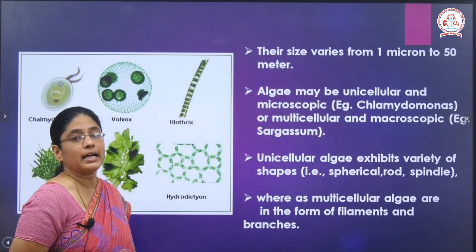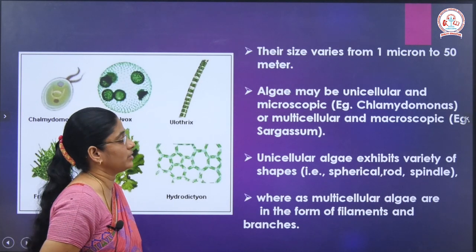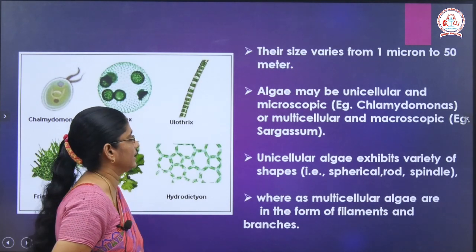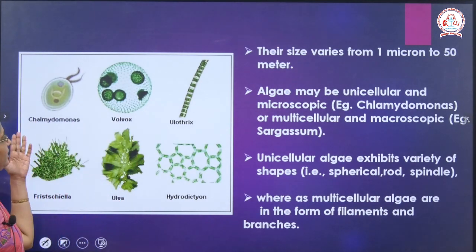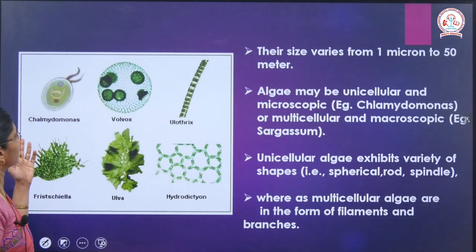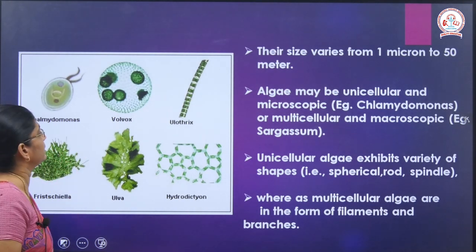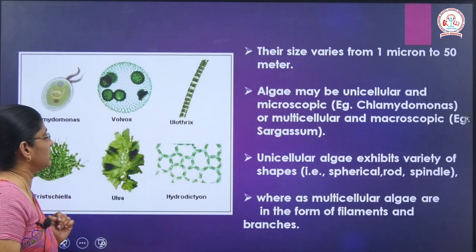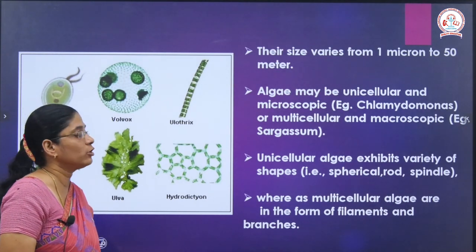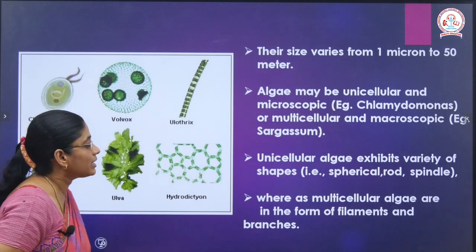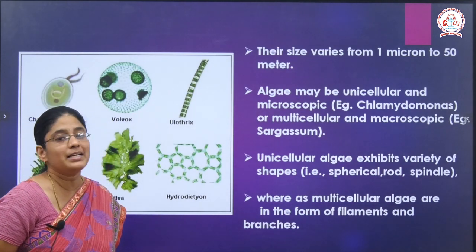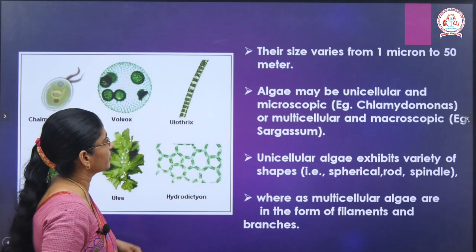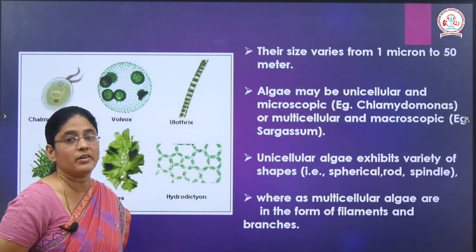Unicellular algae exhibit varieties of shapes like spherical, rod, spindle, etc. You can see the shapes. These are the different types of algae. First one is Chlamydomonas, second one is Volvox, then Ulothrix, fourth one is Fritschiella, fifth one is Ulva, and the last one is Hydrodictyon. Whereas multicellular algae are in the form of filaments and branches. For example, Ulothrix is in the form of a filament.